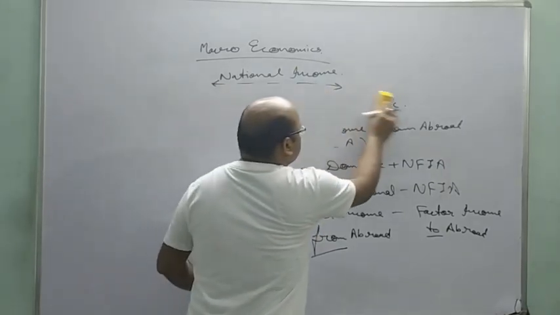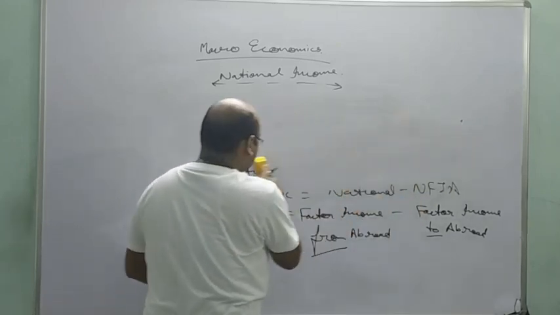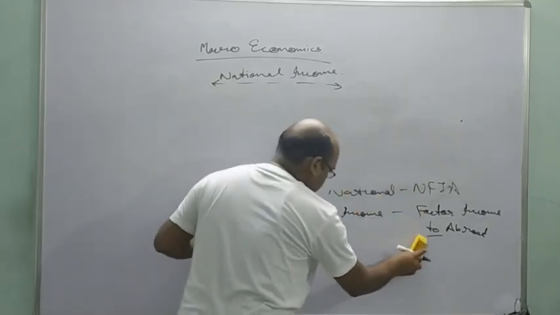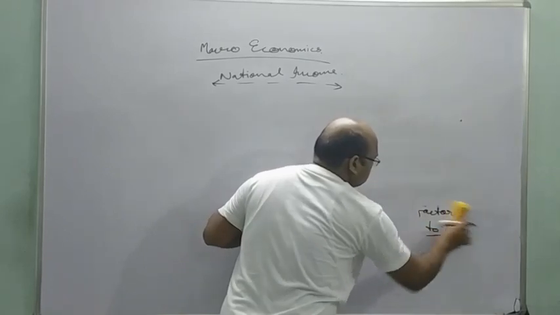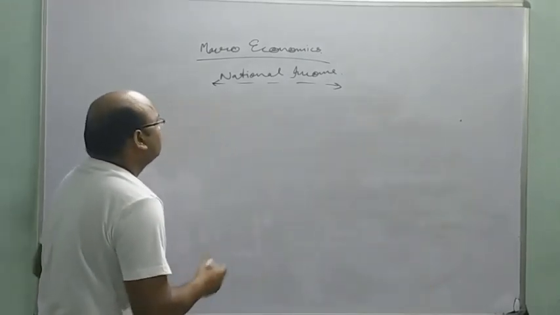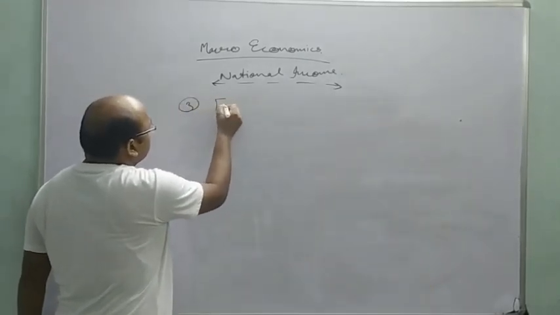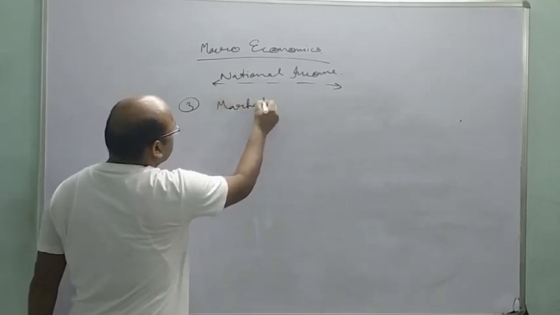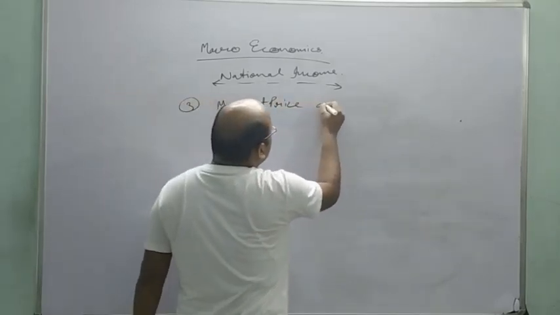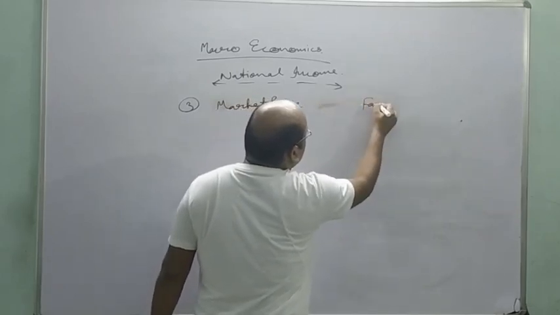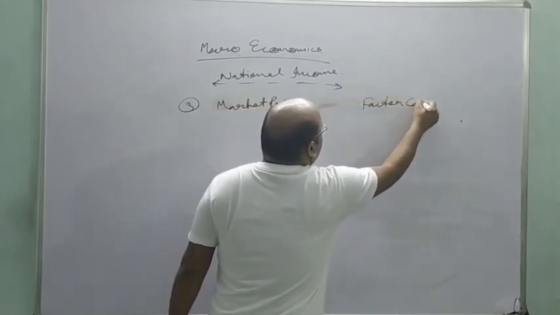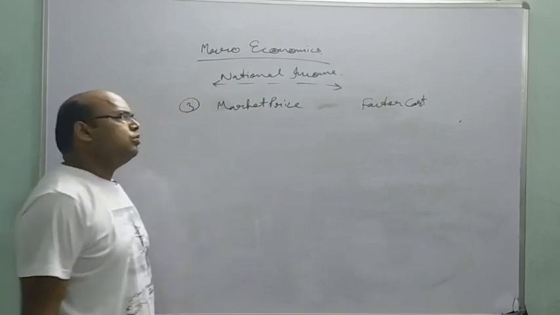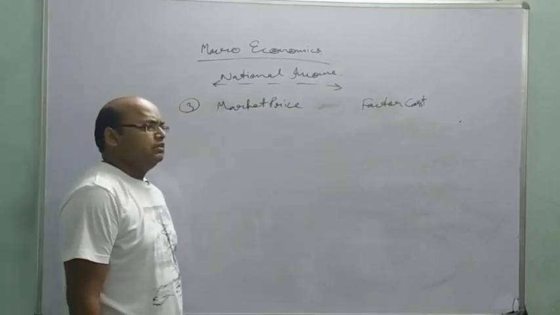And the third basic relation is between factor cost and market price. Market price means the price at which the product is sold in the market.